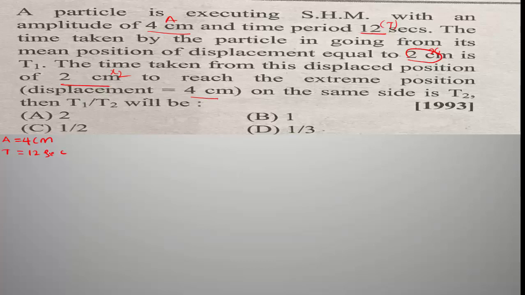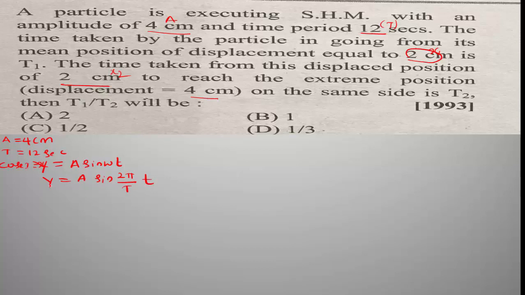Time period is 12 seconds. This problem has two cases. In the first case, when the particle is displaced from its mean position, we know the formula y is equal to A sin omega t, where omega is 2 pi divided by T, into t.